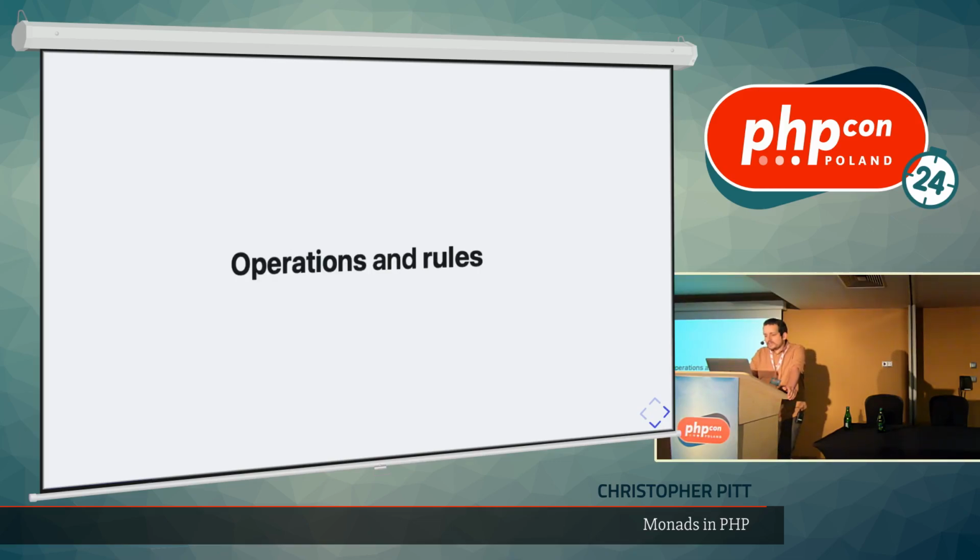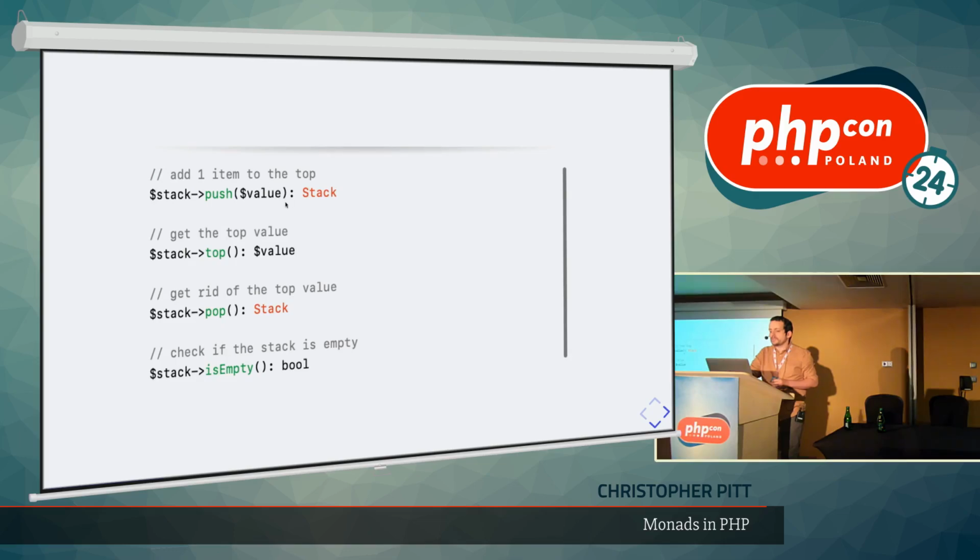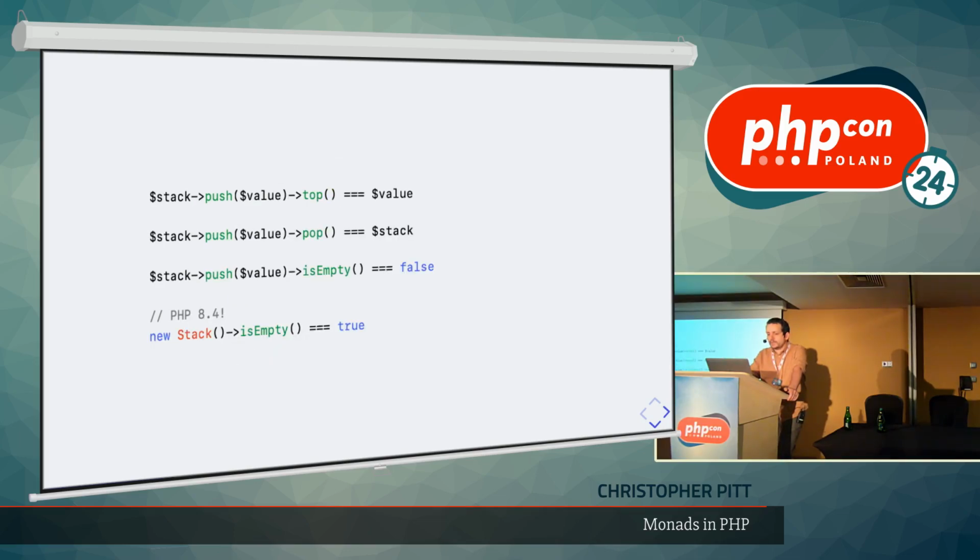A stack has operations and rules that help you to understand that it is a stack. Those operations and rules are kind of tightly linked, as you're about to see. For instance, if we have some mythical stack implementation in PHP, we should be able to do these operations to it. We should be able to push a value onto the top of it. We should be able to see what the top value is. We should be able to just get rid of the top value so we can see what's underneath it. And we need to know if it's empty or not. We can't, for instance, look at the top value if it's empty because there's no top value. Anyway, these 4 operations express themselves in a bunch of rules.